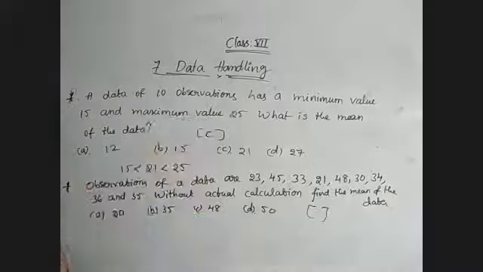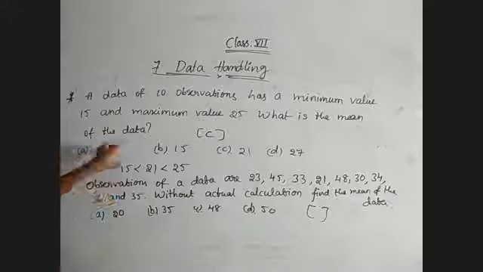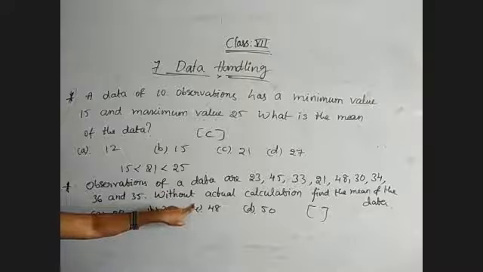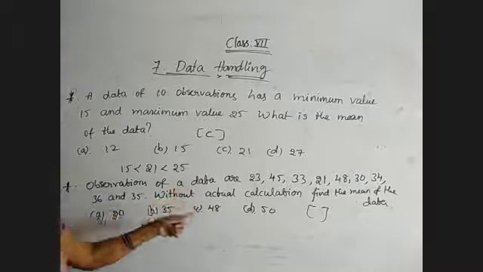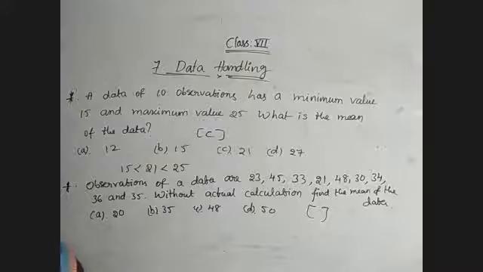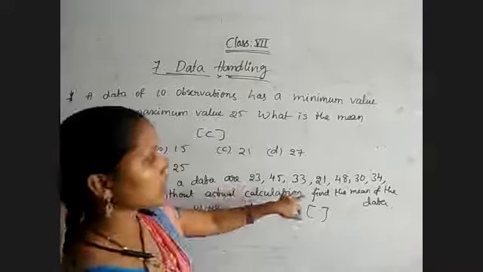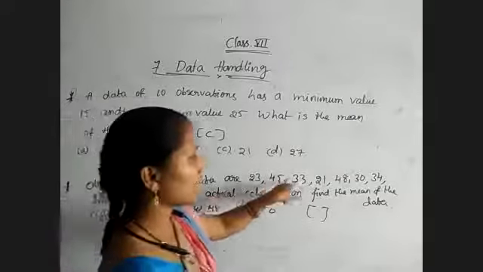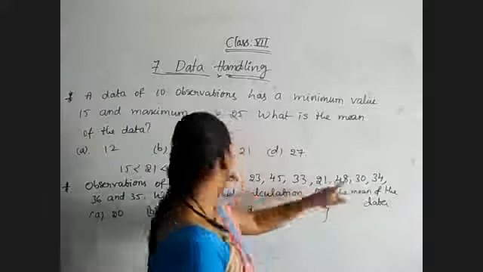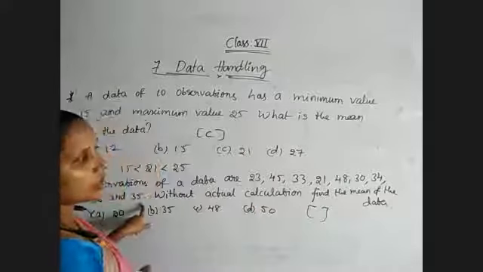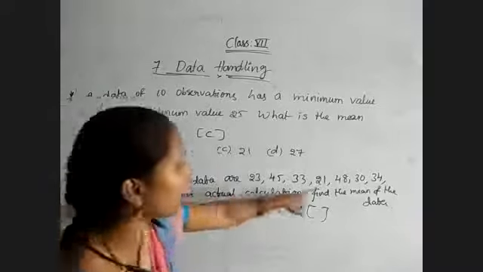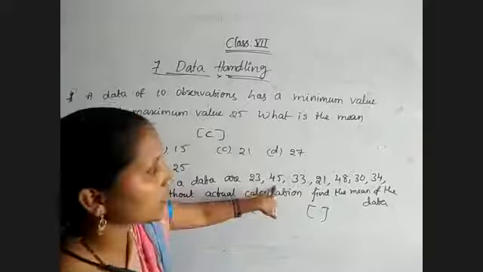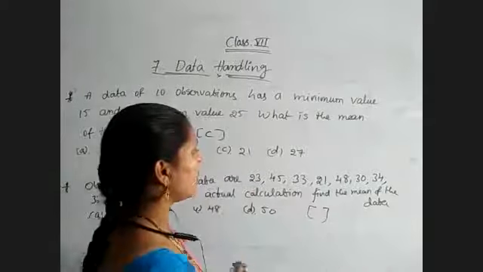Okay, just observe, here the number of observations is given, so that we can find it by the actual method also. But without actual calculations, we need to choose the correct answer. Now observe, find out the least observation from the given observations: 23, 45, 33, 21, 48, 30, 34, 36, 35. So 21 is the lowest observation and the highest observation is 48.